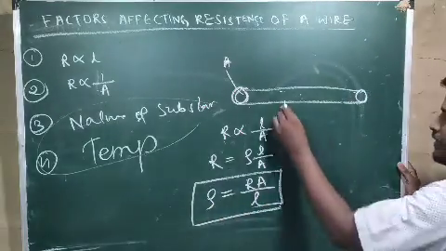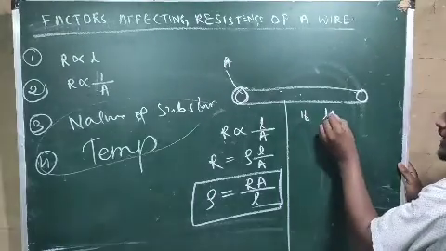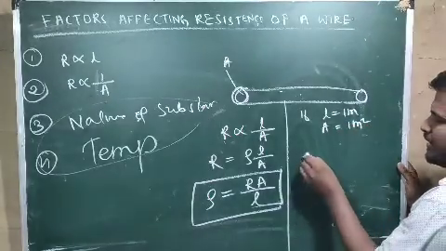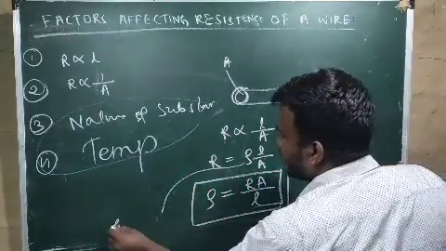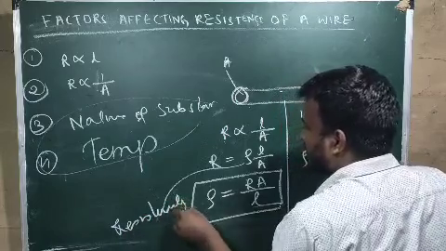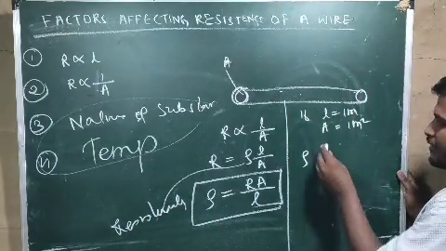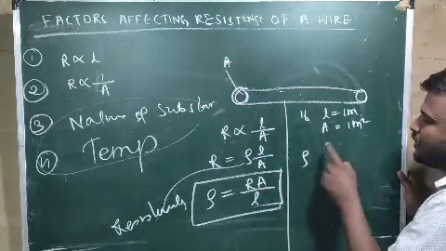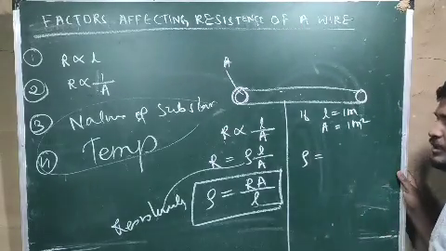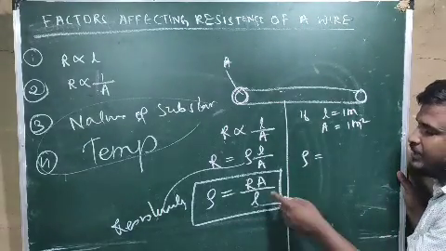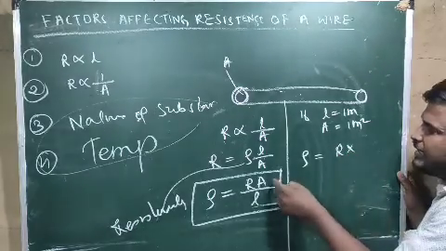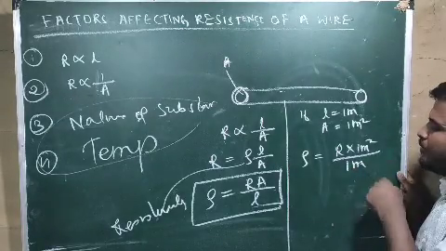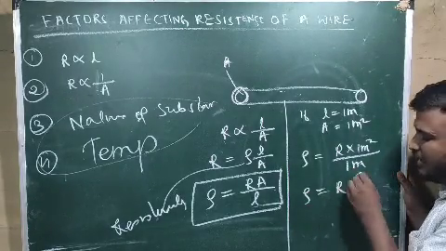Now, see, if length equal to 1 meter and area of cross section equal to 1 meter square, what will be rho? This rho is called resistivity. What is resistivity? Let us see here. If you take a wire whose length is 1 meter and area of cross section is 1 meter square, then what can you say about the resistivity? Rho will be equal to R multiplied by area of cross section 1 meter square, length of the wire is 1 meter. So 1 will cancel, rho will be equal to R.